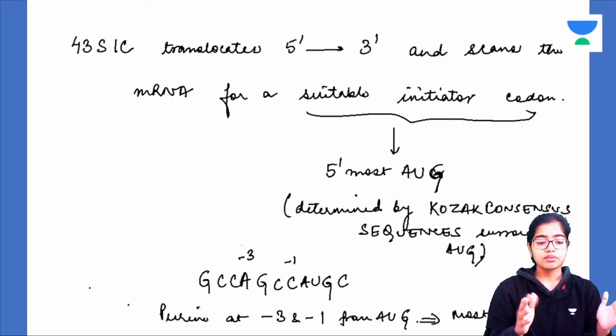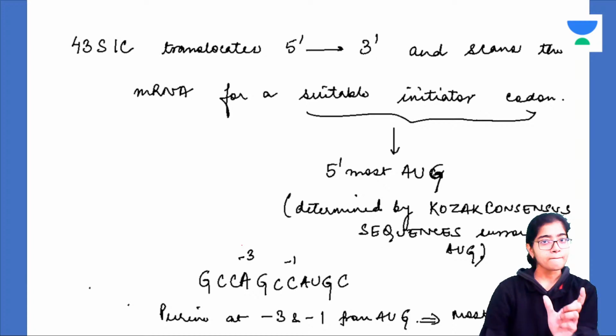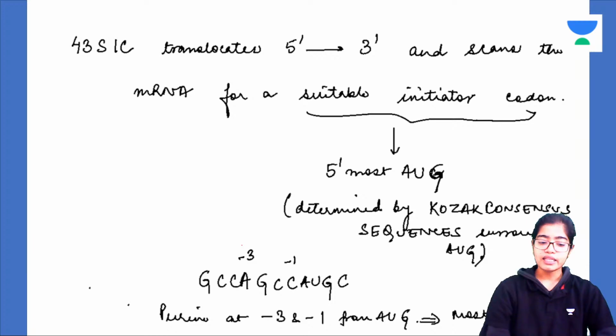How? Through translocation. So what is moving? The ribosome is moving over the mRNA. Always remember, this is the question that is asked. The hero is reading the face of the heroine, similar to Bollywood movies. So this ribosome is going to translocate over the mRNA, and whenever it finds the initiator codon, AUG, which has Kozak consensus sequences around.